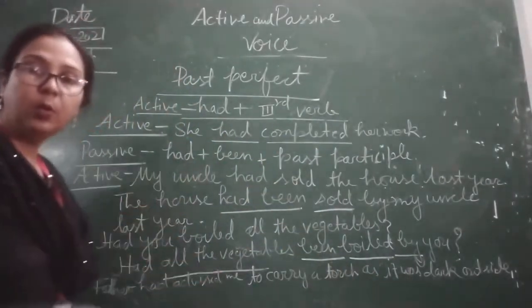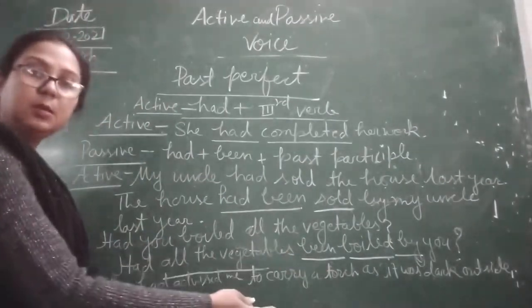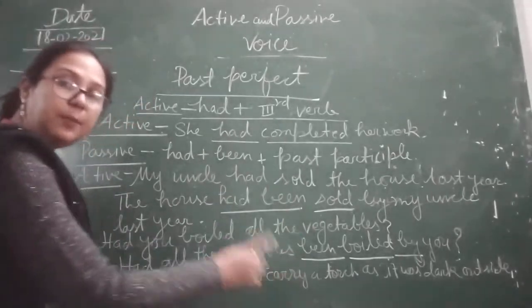Simple. Only what we are going to change? We just write down the subject, because in passive voice the object becomes the subject.